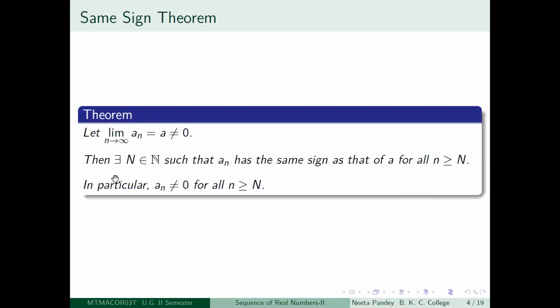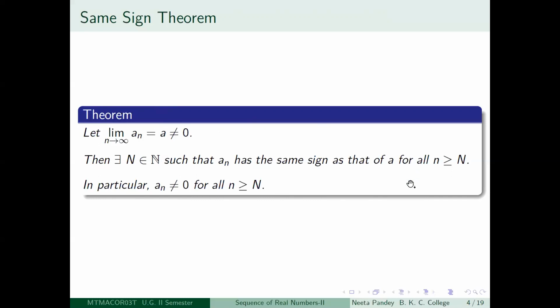Then you will be able to get a positive integer capital N, so that after the capital Nth term, an and a will have the same sign. So that means what? That if a is positive, then after a certain term, every term of the sequence will be positive. If a is negative, then after a certain term, every term of the sequence will be negative.